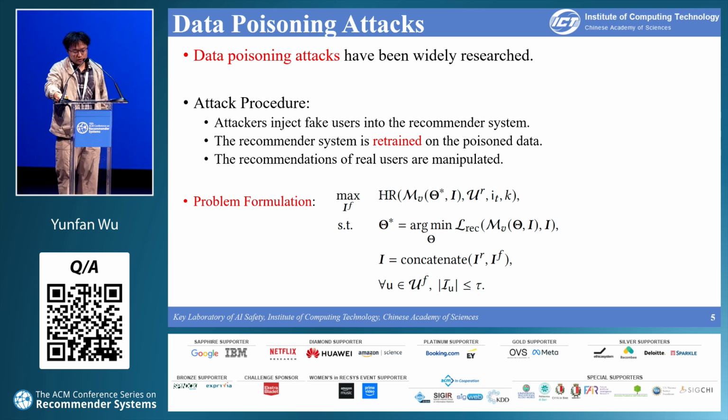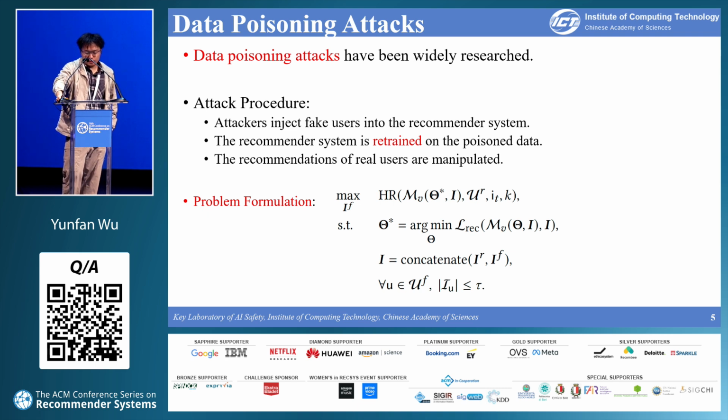Data poisoning attacks have been widely researched in this area, and the attack procedure typically involves the attacker injecting fake users into the recommender systems, and then the system is retrained on the poisoned dataset, leading to manipulated recommendations for normal users. Here you can see the mathematical formulation of the problem.